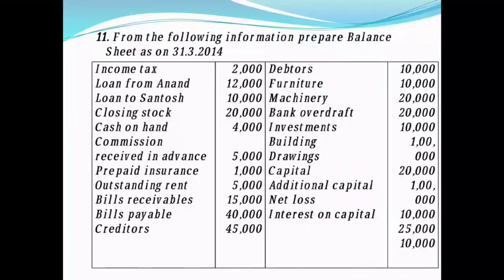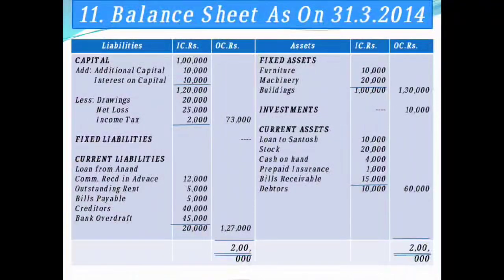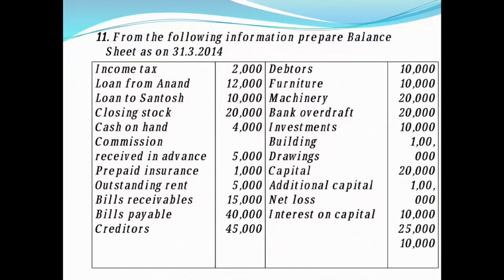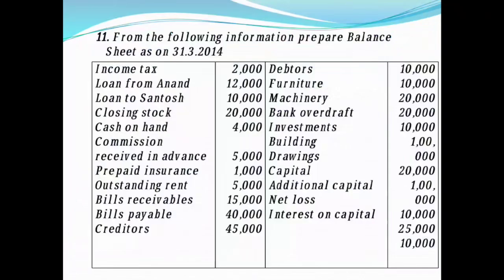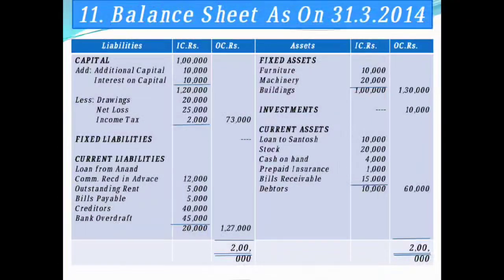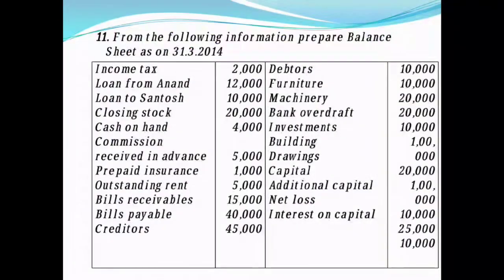So first we have the income tax 2000, which you are going to less with the capital here, income tax rupees 2000. The next you have loan from Anand, a current liability. So under the head of current liability you write loan from Anand rupees 12,000. The next you have loan to Santosh. We have given the loan, means current asset. You are going to record under current assets, loan to Santosh rupees 10,000.